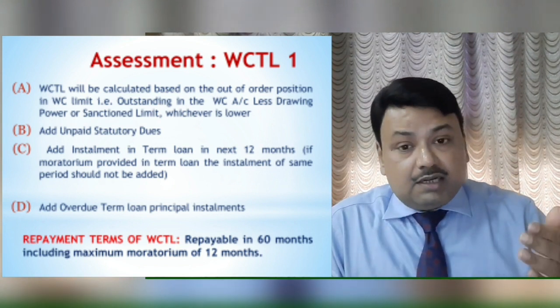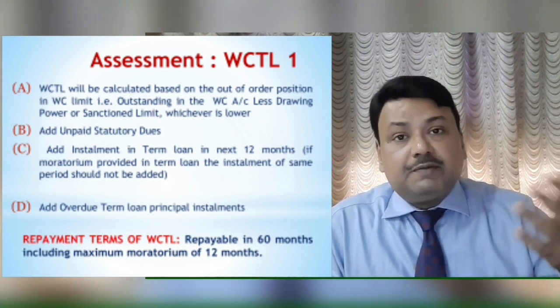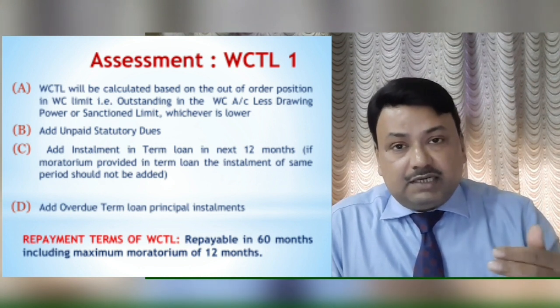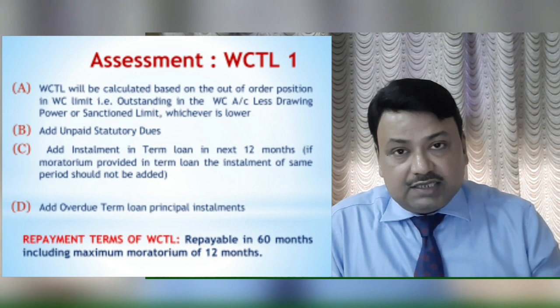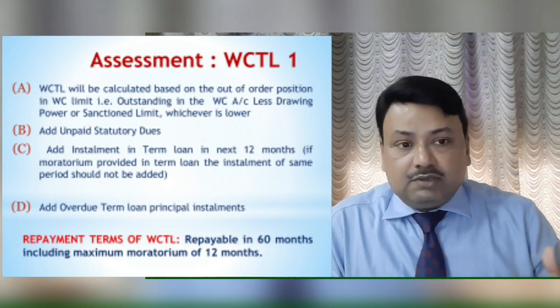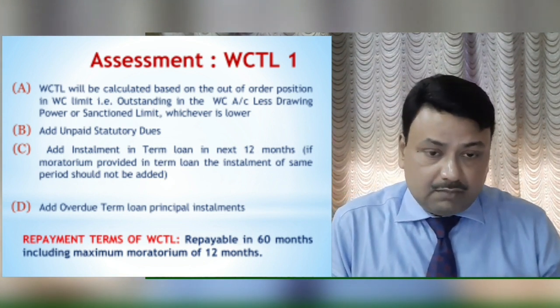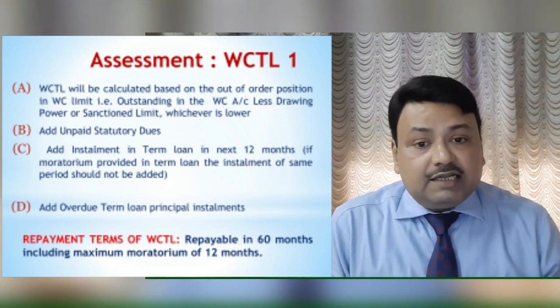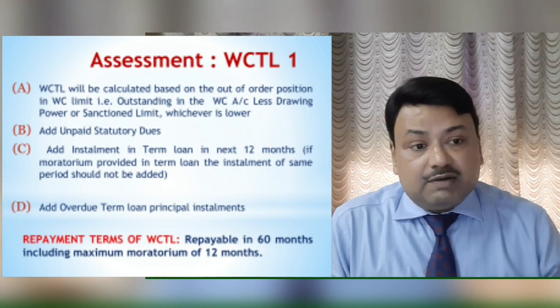What are unpaid statutory dues? Suppose some taxes are left to be paid, or any statutory authorities' dues are there, so that we can also add to WCTL1. And what will be in case of term loan? So add the installments in the term loan for the next 12 months.